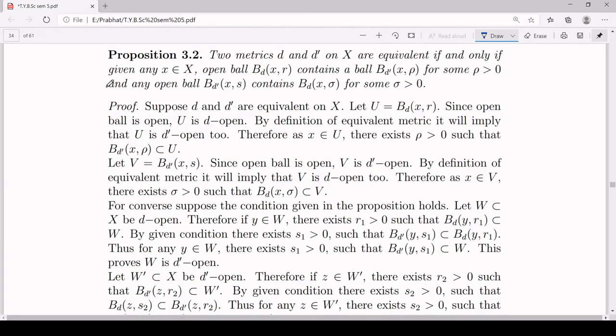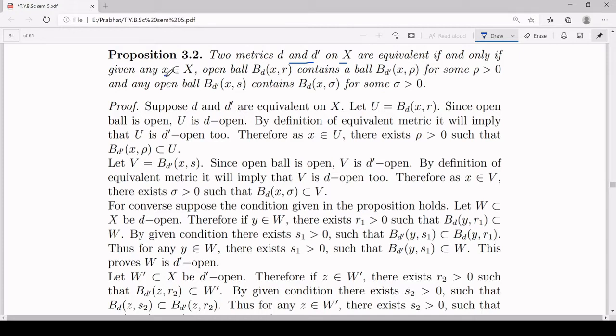Now, the next proposition gives us one more condition to decide when our metrics d and d dash will be equivalent on our set capital X. Let's see the statement of the proposition. Suppose d and d dash are two metrics on our set capital X. Then the proposition says that these two metrics d and d dash will be equivalent if and only if for